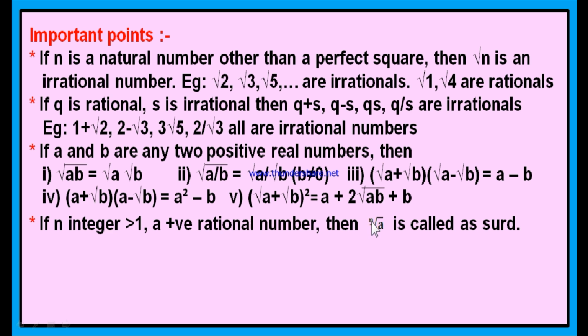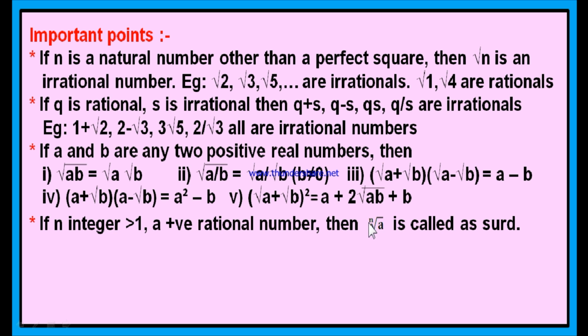If you write n inside the square root, then you should read this as nth root a. If we write n before the square root, then we should read it as n into root a, or n root a. But if you write n like this, then you should read this as nth root a.